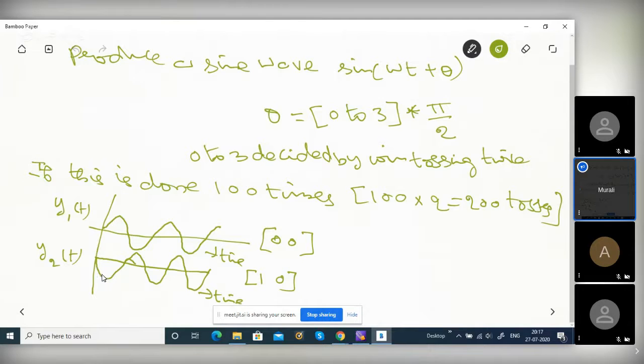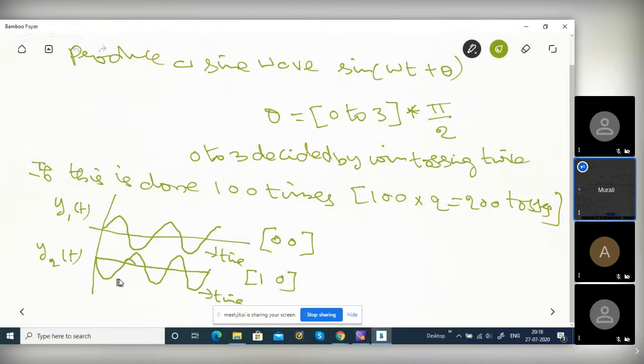See, if it is pi by 2, what is that? It will be a cosine wave, right? Sin omega t plus pi by 2 will be a cosine wave, right? Sin omega t plus theta, with theta equal to pi by 2, gives cos omega t, right? So at 0, it will start at 1 actually. It's a cosine wave. Sin omega t plus 3 pi by 2 will be minus cos omega t, right?